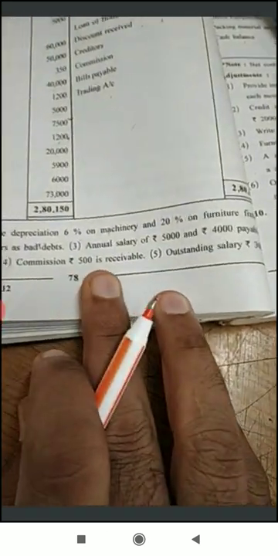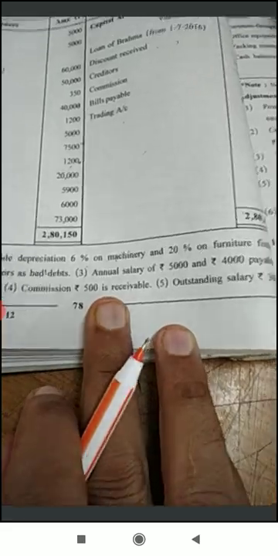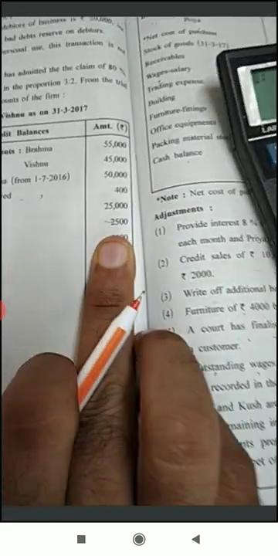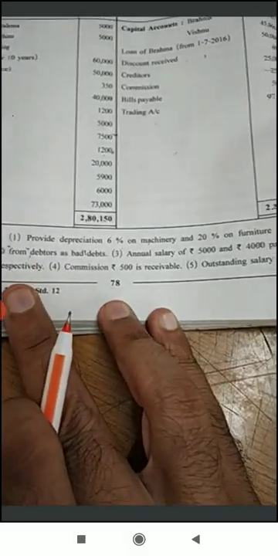Adjustment number four now. Commission of rupees 500 is receivable. 500 receivable means that the commission is yet to be received by you. Commission is given here in the trial balance, that is 2500. Add this 500 receivable.